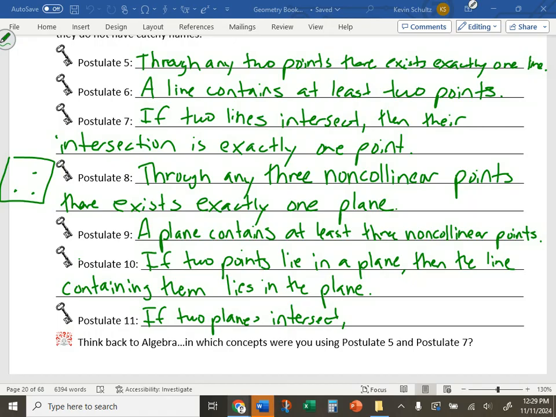If 2 planes intersect, it's more than one. If you have 2 pieces of paper, 2 planes, that you put together, they don't intersect at just one point, right? It's that whole line that the planes would intersect through. So that's what this is talking about here.